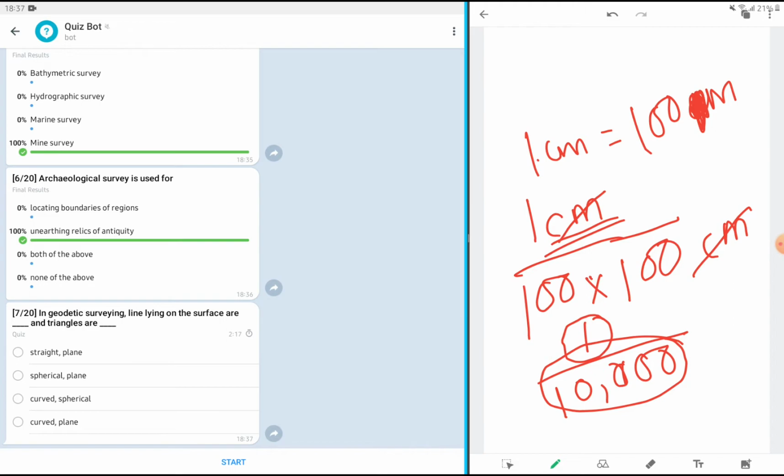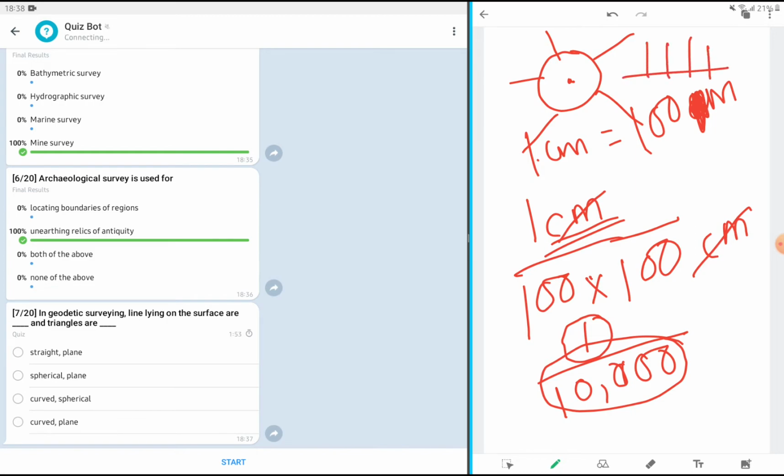Only the plumb lines are straight. But in geodetic survey, the plumb lines will not be parallel to each other. For example, when we consider the earth like this, and let's say this is plumb line 1, 2, 3, all these lines will be concurrent. When we are talking about plane survey, the plumb lines are exactly parallel to each other.